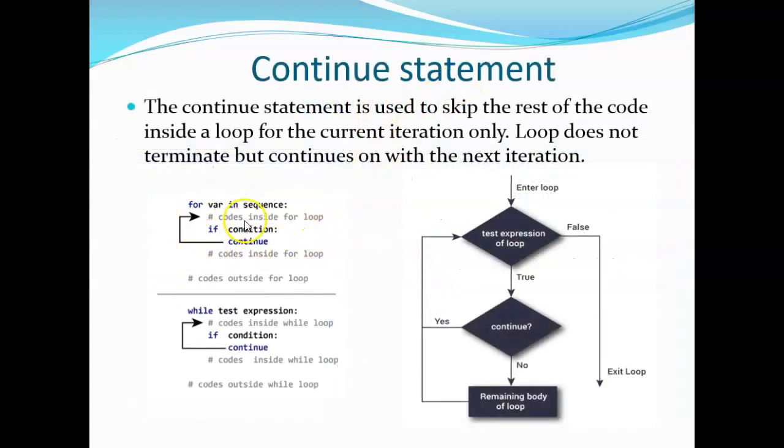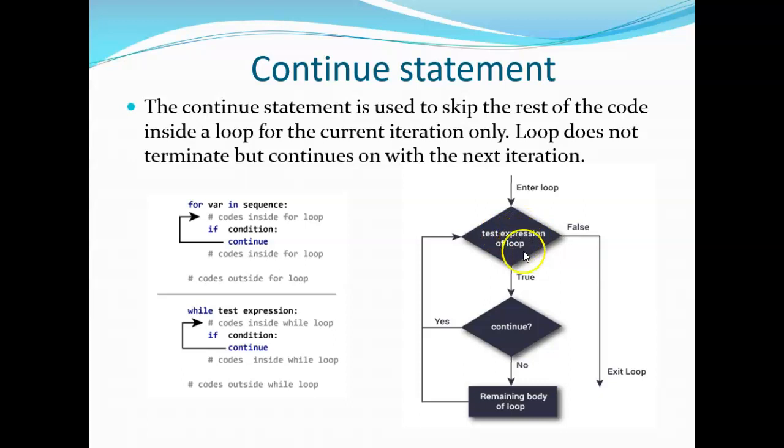Continue is to skip a situation and execute again. Very, very important point. In continue, it will skip the corresponding statement's execution and go back to the test expression.